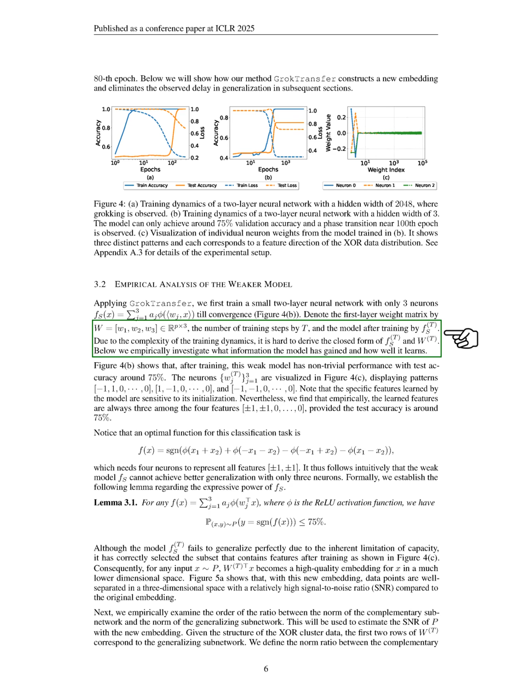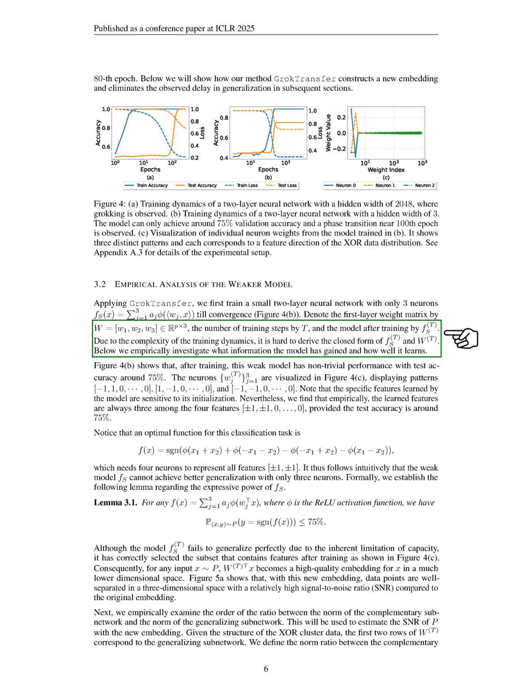Our results show that this weak model achieves a test accuracy of about 75%. The neurons we visualize reveal specific patterns, and we note that the features learned are sensitive to how the model is initialized. However, we consistently find that the model learns 3 out of 4 specific features when the accuracy is around 75%. We recognize that an optimal function for this classification task requires 4 neurons to represent all features. Thus, it is intuitive that our weak model cannot generalize better with only 3 neurons.